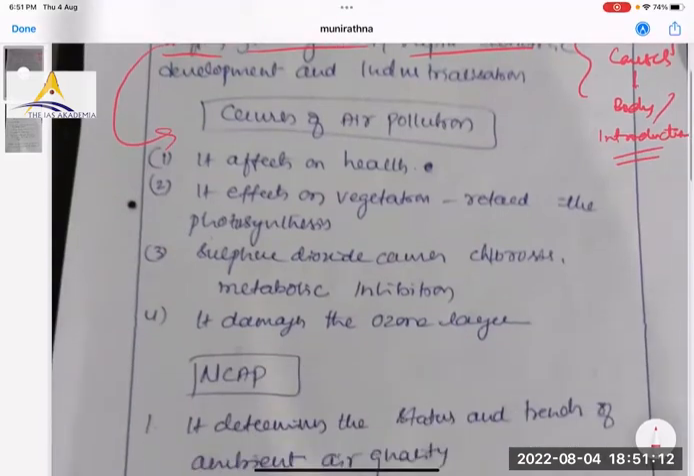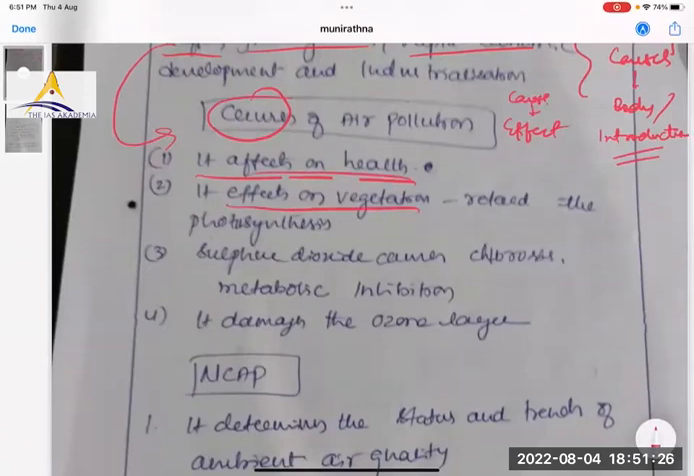Causes of air pollution. It affects... see, causes, and you have written effect. Cause causes effect. So you have written effect on vegetation, effect on health. Basically, we have to write the source of air pollution. You have written the effect of air pollution. So this part is not what was asked.